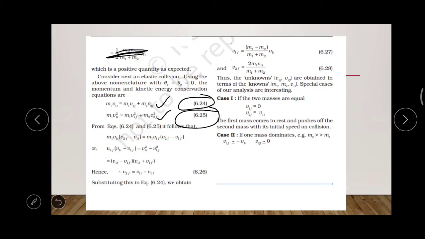Hence we can say v2f is equal to v1i plus v1f.